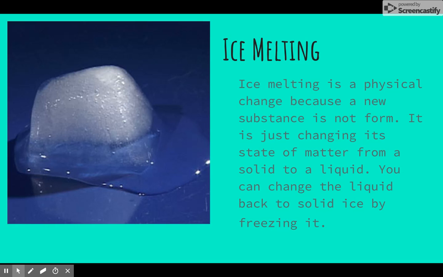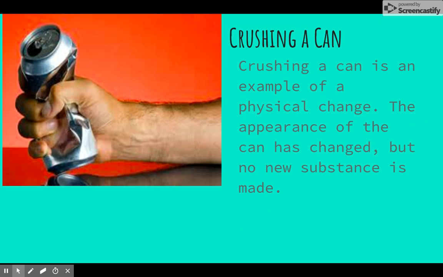Ice melting. Ice melting is a physical change because a new substance is not formed. It is just changing the state of matter from a solid to a liquid. You can change the liquid back to a solid by freezing it. So even though it is melting, it's still ice. It's still H2O. It's just in a liquid form now.